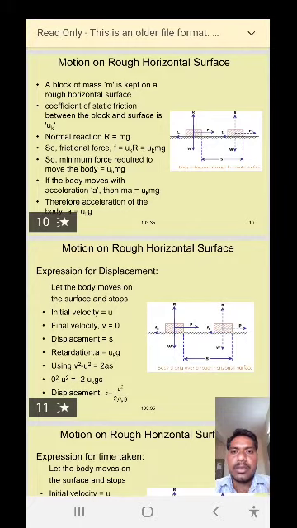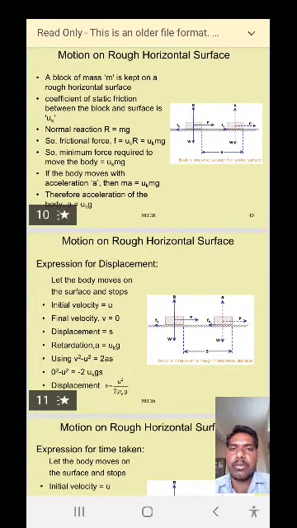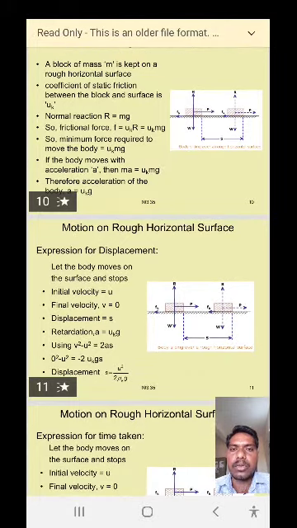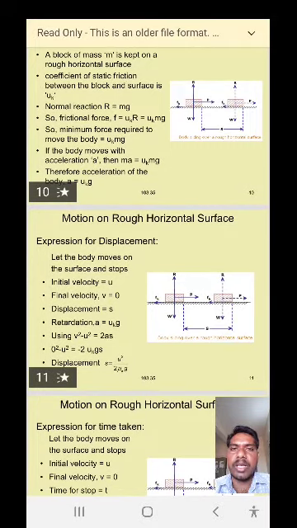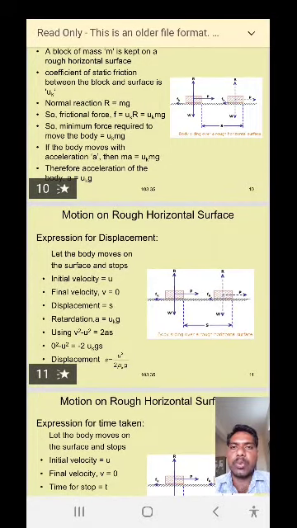So the minimum force required to move the body on the rough horizontal surface is equal to the kinetic friction. Here the frictional force Fk is equal to mu k into mg.